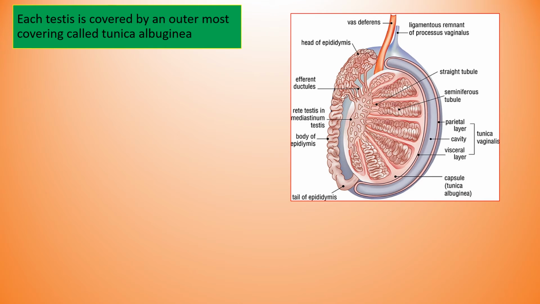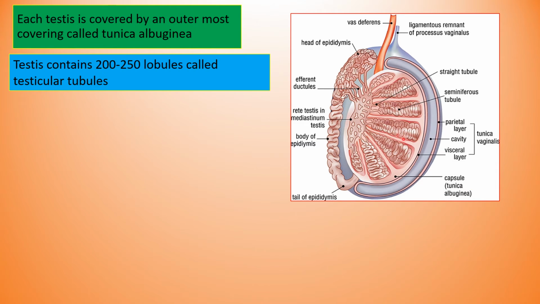Next let us see the cross section of the testis. Testis is the singular form; testes is the plural form. Each testis is covered by an outermost covering called the tunica albuginea. This is the tunica albuginea. This is the outermost covering of the testis. It is a capsule-like structure.